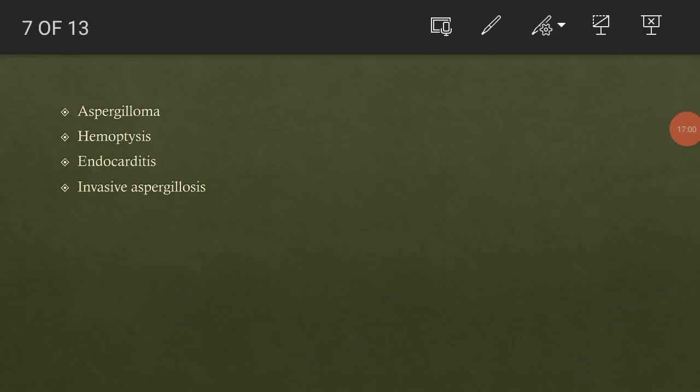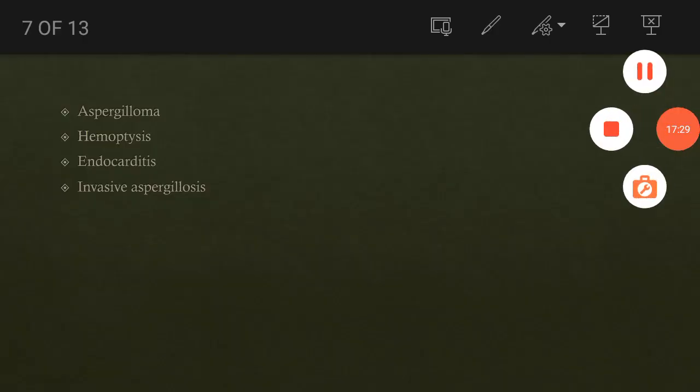The fungal ball will grow within the lungs, and it is usually restricted to existing lung cavities. So it is most likely in people who have undergone treatment for tuberculosis or other lung cavity diseases. Those persons will be more susceptible to aspergilloma infection.